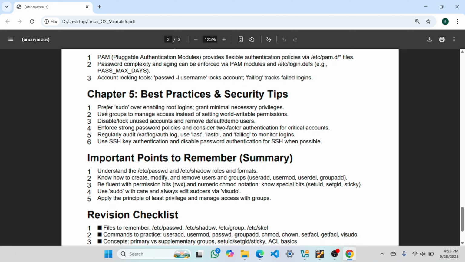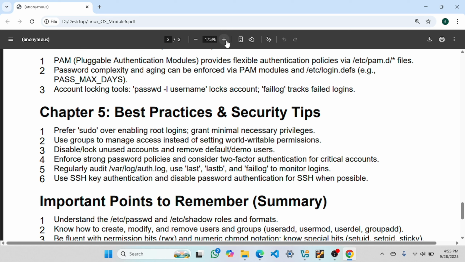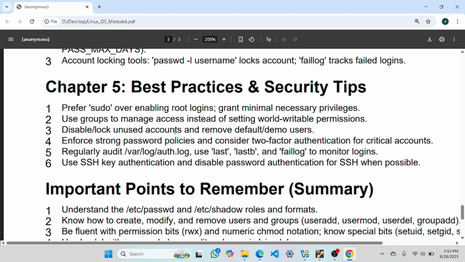Prefer sudo over enabling root login, as I told you. This will be the best way. Use groups to manage access, as we have discussed already. This will log on user accounts, more default to human users. Enforce strong password policy. If it is not visible, let me zoom in so it will be clear. You can take a screenshot and read it out. Use SSH authentication, disable password login for SSH when possible.